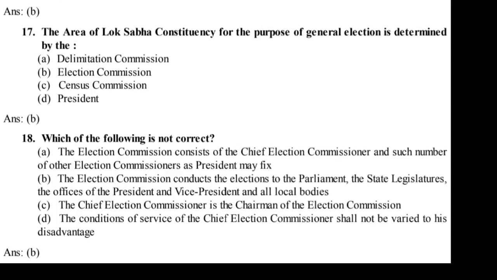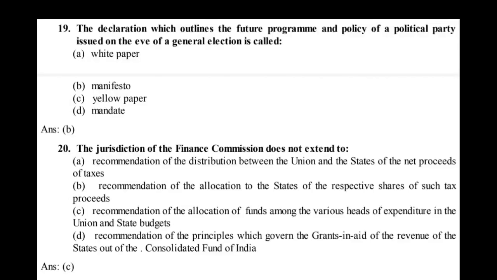Ans B. 19. The declaration which outlines the future program and policy of a political party issued on the eve of a general election is called A. White paper. B. Manifesto. C. Yellow paper. D. Mandate.